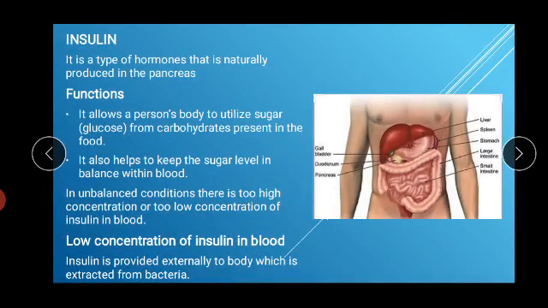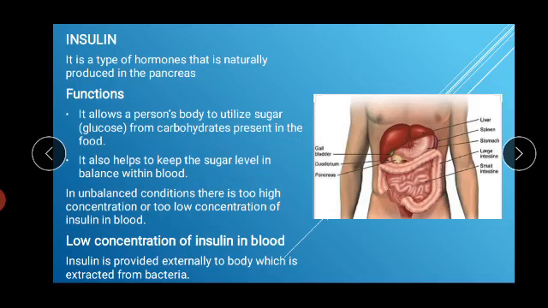And what are the functions of insulin in our body? Actually, the food that we eat contains different types of components, and the carbohydrates present in our food, insulin will utilize the sugar or the glucose from those carbohydrates, and in this way it will maintain the sugar level in our blood. It allows a person's body to utilize sugar or glucose from carbohydrates present in the food. It also helps to keep the sugar level in balance within the blood.